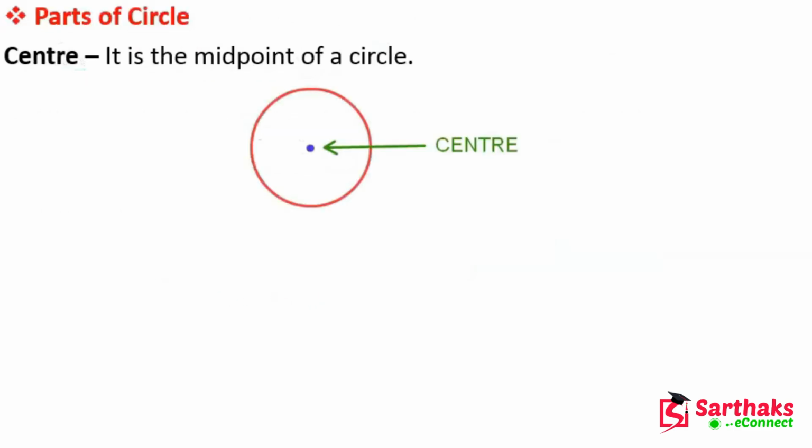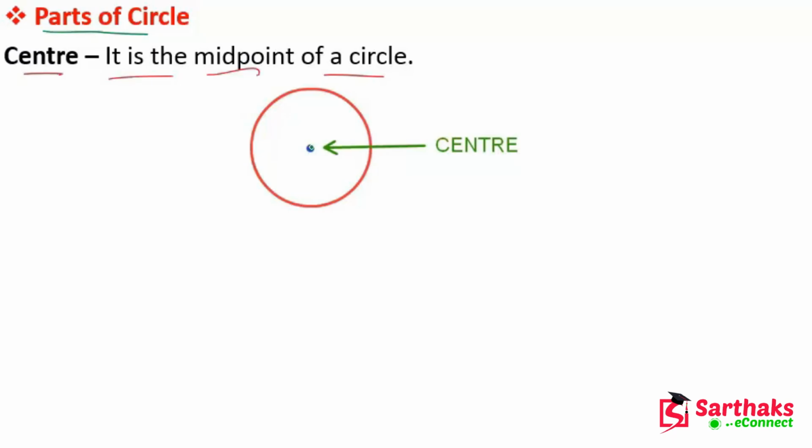Now let's see the parts of the circle. The first part is the center. What is the center of the circle? It is the midpoint of the circle. You can see in the figure, let's suppose we have a circle like this. This dot is the center of the circle, and it is the midpoint of the circle.